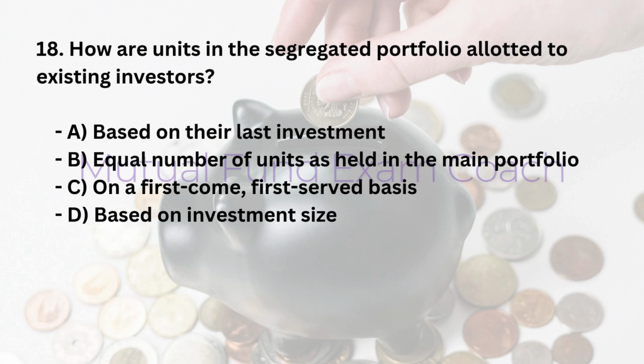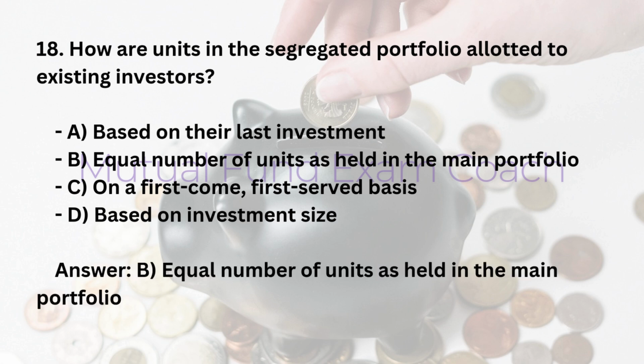18. How are units in the segregated portfolio allotted to existing investors? A. Based on their last investment. B. Equal number of units as held in the main portfolio. C. On a first-come, first-served basis. D. Based on investment size. Answer: B. Equal number of units as held in the main portfolio.